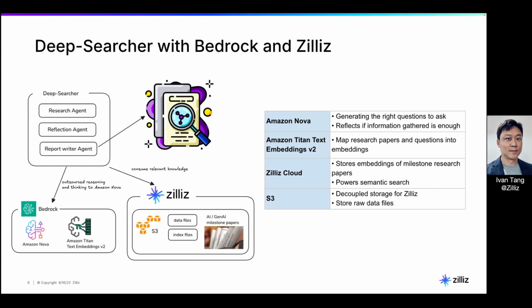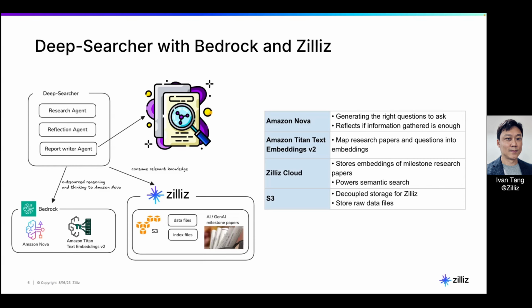And then we also want to leverage Zilliz, where we store our reliable data, right? Because we know that deep learning models or even your GPT models are trained on a training set that may be outdated. It could be 2024, 2023, and it may not have your proprietary data. So it's important that you have your proprietary data in Zilliz Cloud, Milvus, or some other vector database, to do semantic search. And of course, with a lot of text, with a lot of research papers, how do we understand them? Again, we are using Bedrock to use the embedding model to convert the text to vectors, right? So then we can do the search.